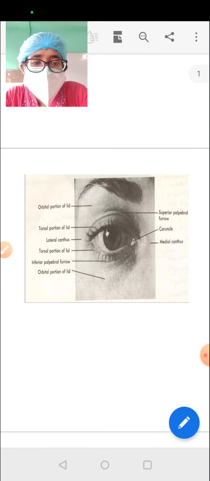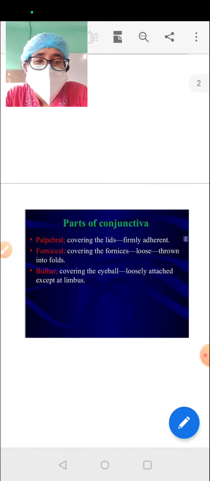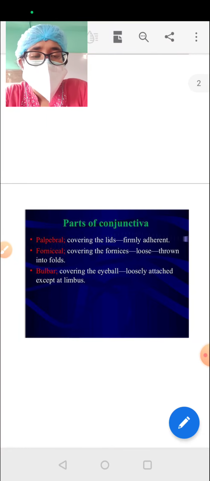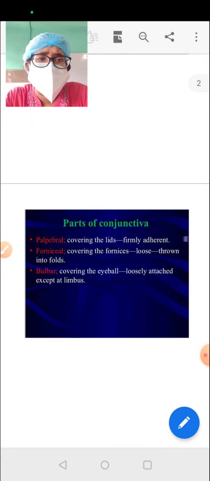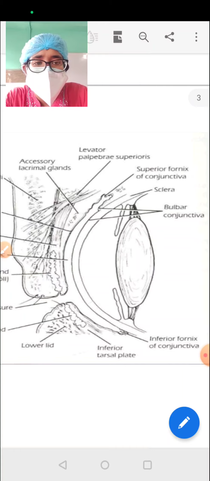Now the conjunctiva, as you can see, has parts: palpebral, corneal, and bulbar. So what is the basic classification: palpebral, corneal, and bulbar. The palpebral is the part that covers the lids, the corneal covers the cornea, and the bulbar covers the globe. So this is the picture.